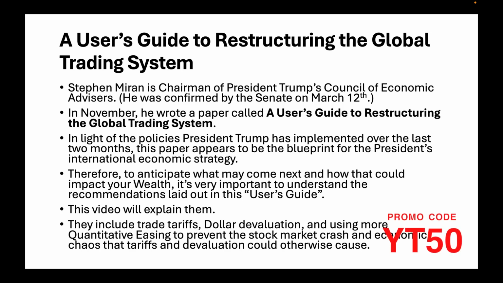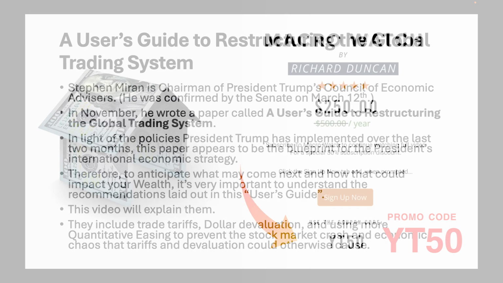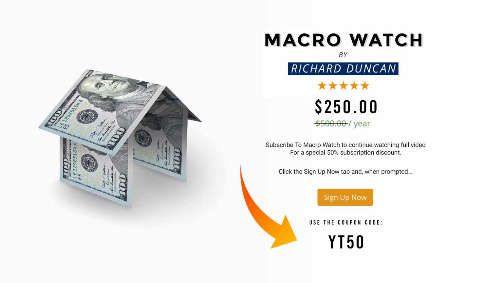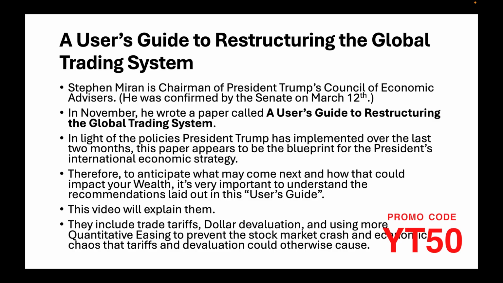Stephen Miran is chairman of President Trump's Council of Economic Advisors. In November, he wrote a paper called A User's Guide to Restructuring the Global Trading System. In light of the policies President Trump has implemented over the last 2 months, this paper appears to be the blueprint for the president's international economic strategy.